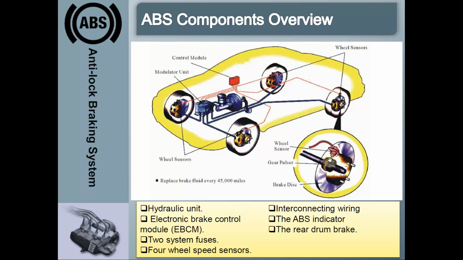When the gear teeth of this pulser pass near the wheel sensor, it creates an electrical pulse, and that is how the wheel sensor senses the velocity, by measuring the number of electrical pulses generated at the gear pulser.